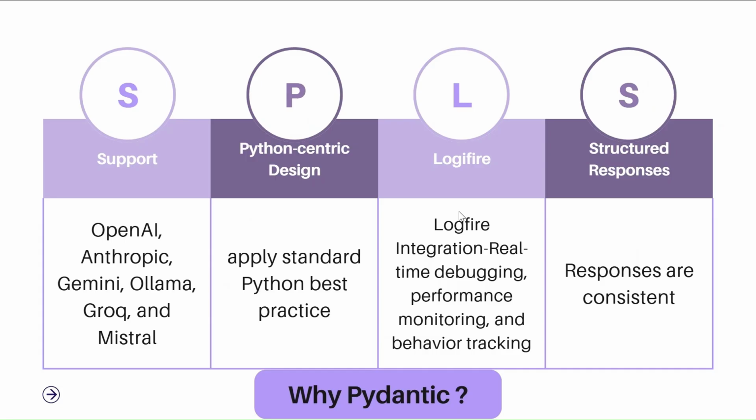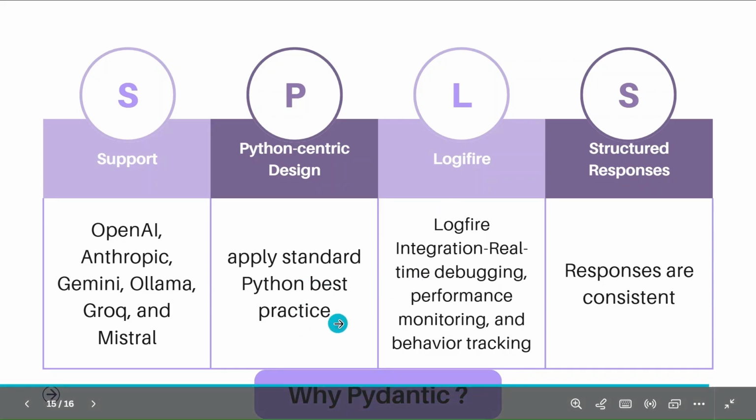And why do we need to use the Pydantic framework to create AI agents? Because it supports all the LLM models. It supports OpenAI, it supports Gemini, and all the LLMs available in the market. It is a Python-centric design, so it applies standard Python best practices.